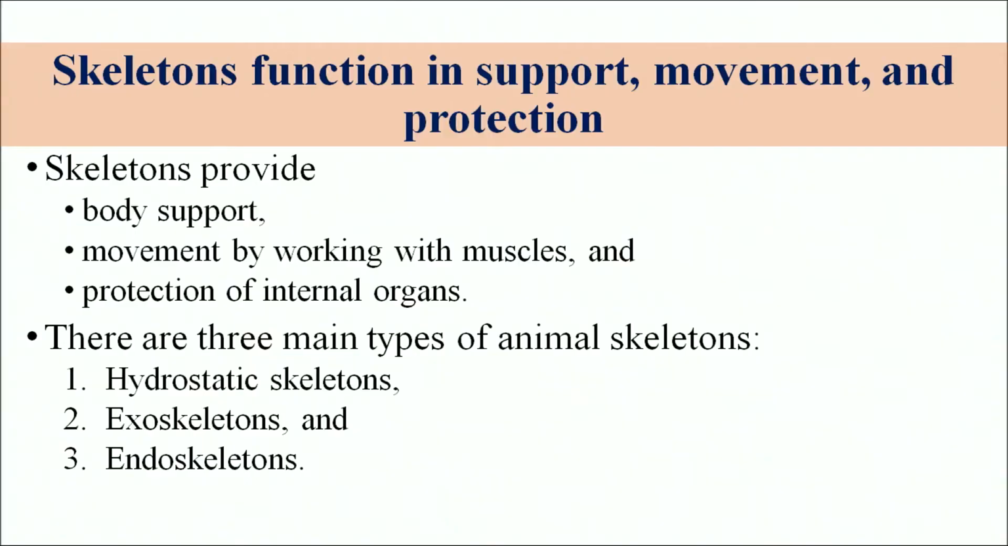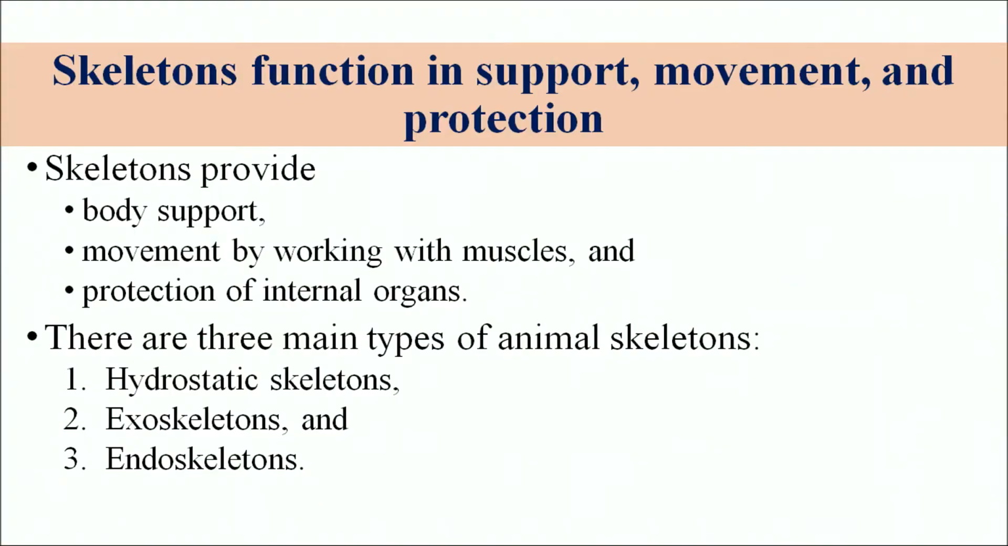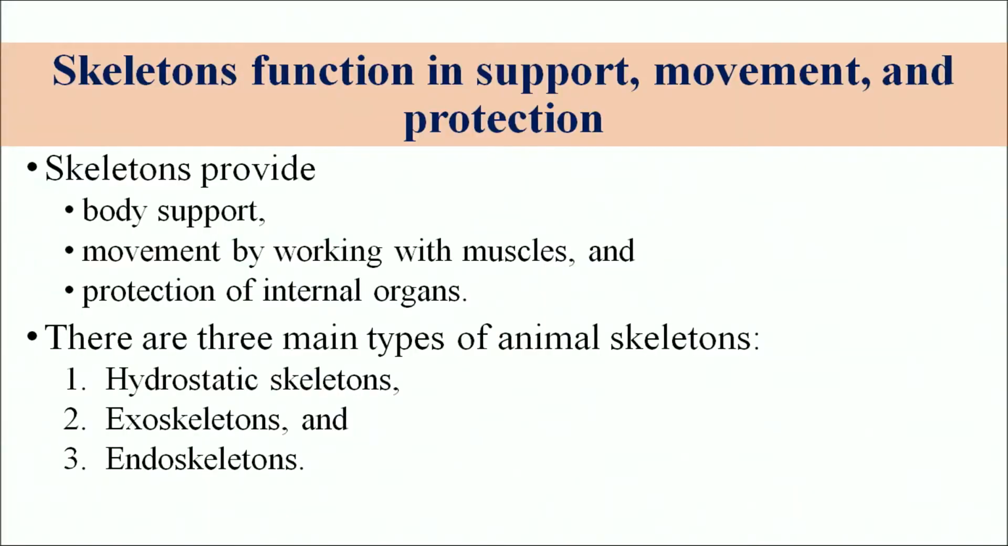Definitely some systems of our body help in locomotion. That particularly includes the skeleton, which functions in support, movement as well as protection. The skeleton provides body support, movement by working with the muscles, and protection of the internal organs. There are three types of skeleton: the hydrostatic skeleton, exoskeleton and endoskeleton.